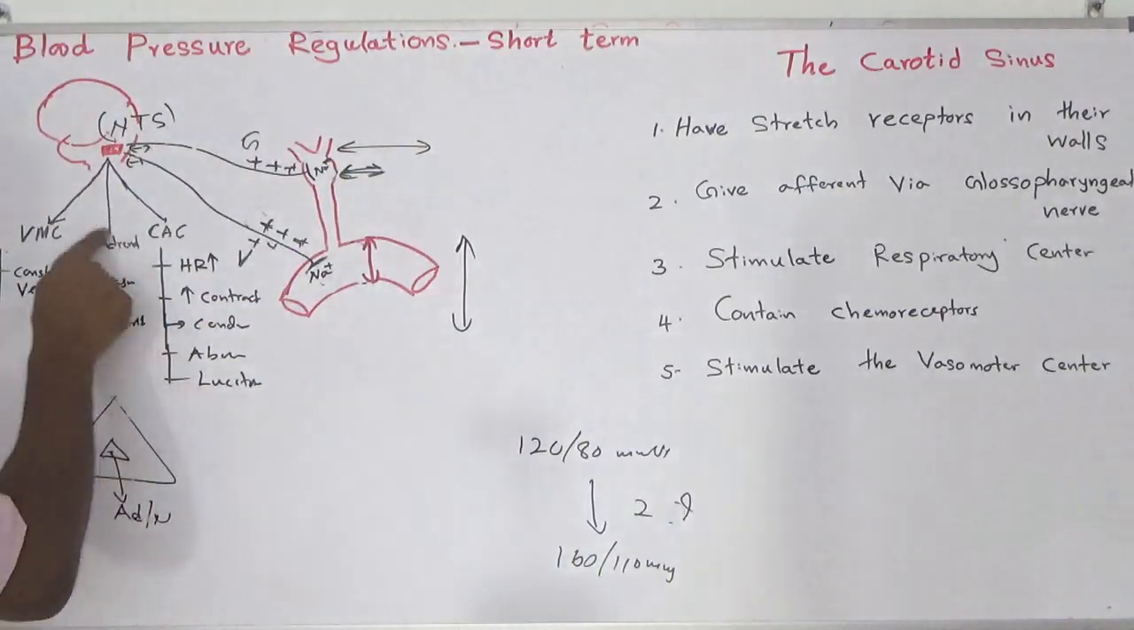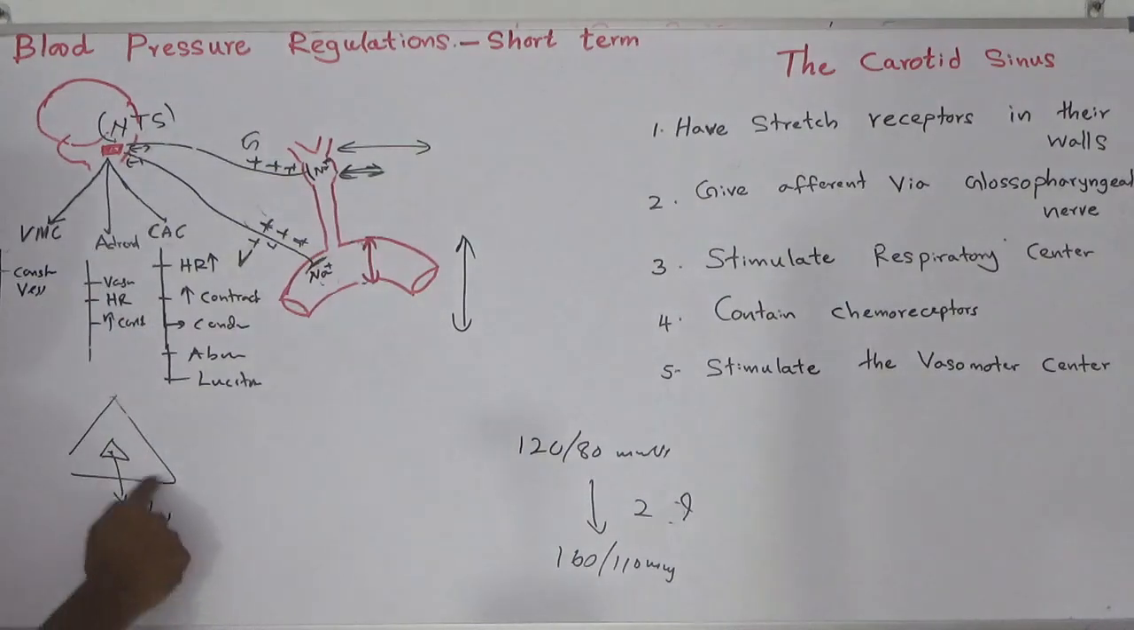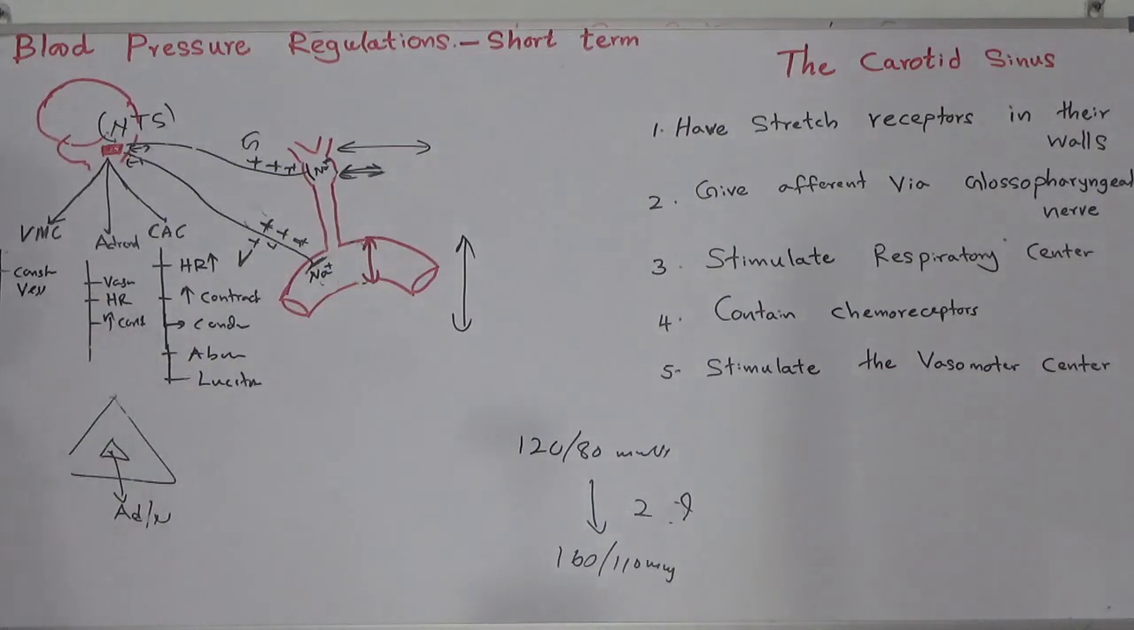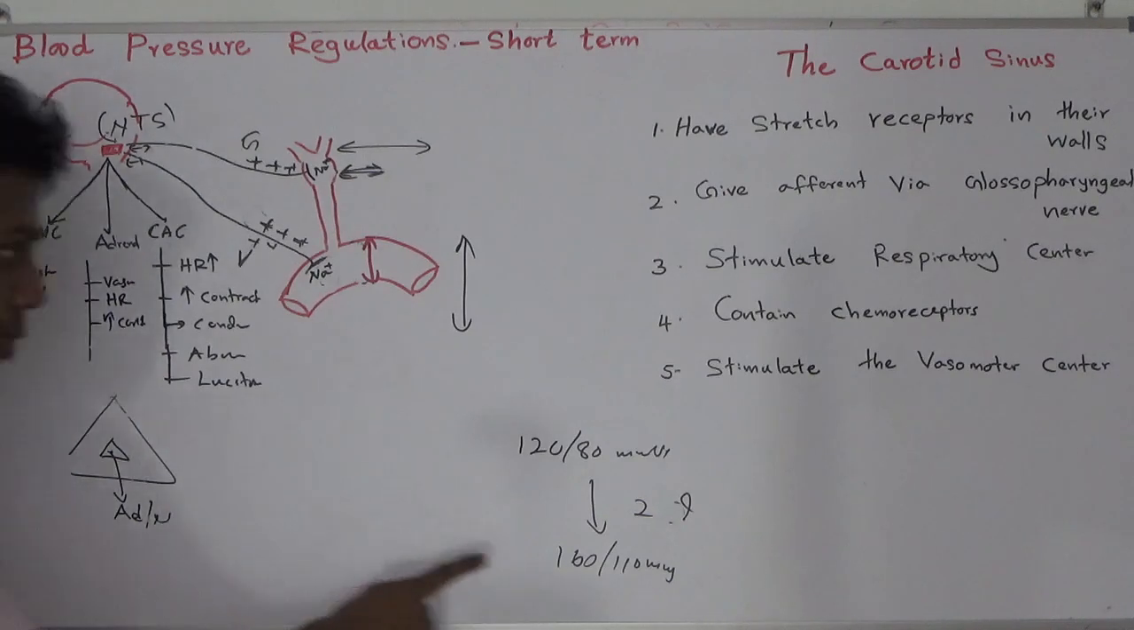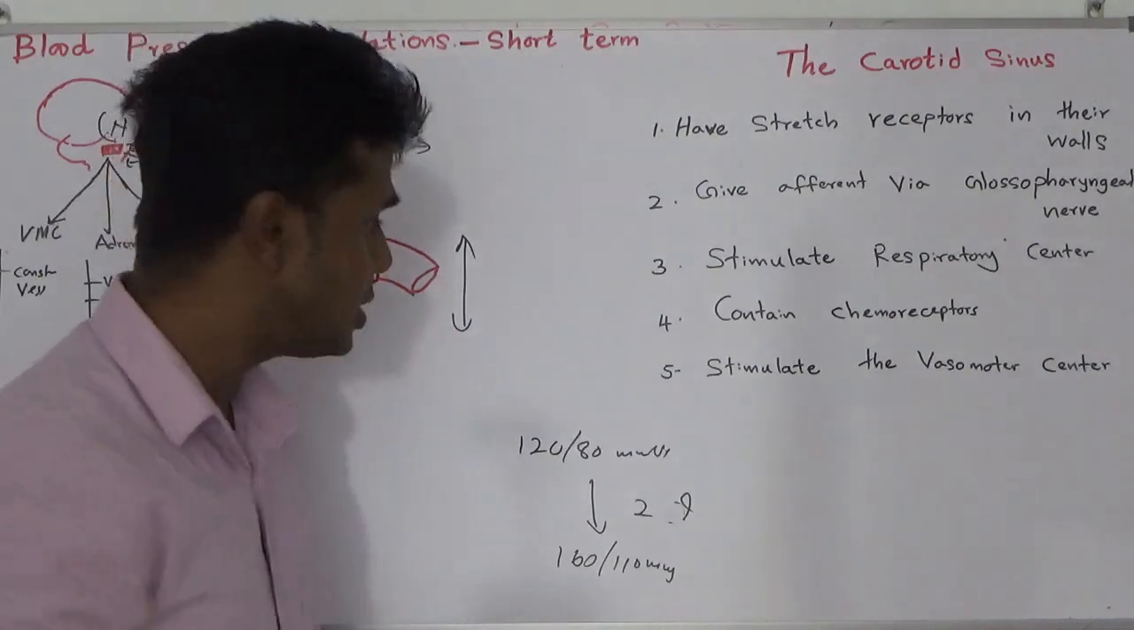What happened? There is no impulse to the adrenal gland as well. So no adrenaline and noradrenaline, no vasoconstriction, no high heart rate. That is what happens when blood pressure rises. We will see what happens when blood pressure drops.